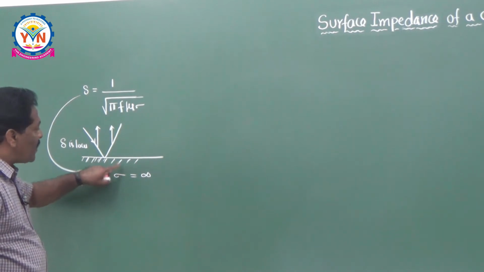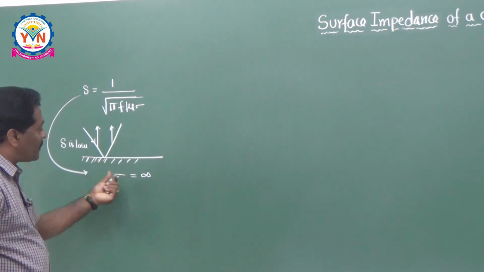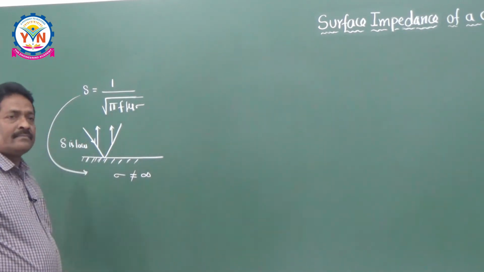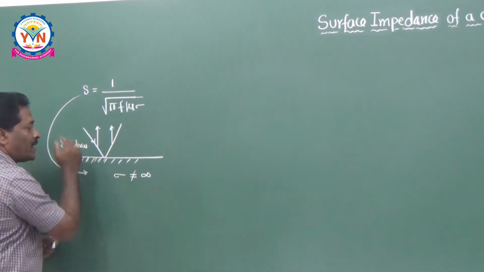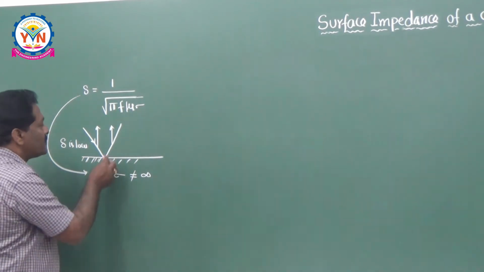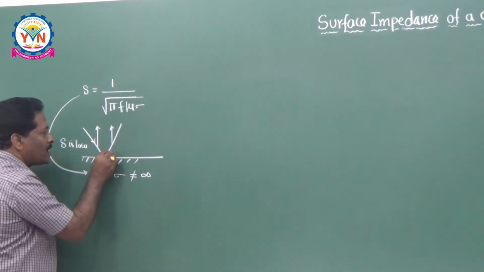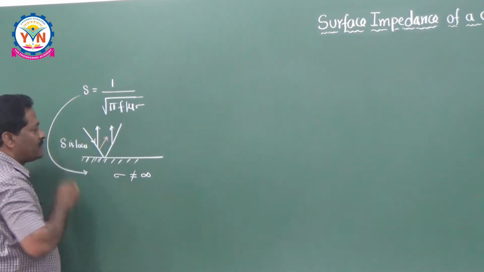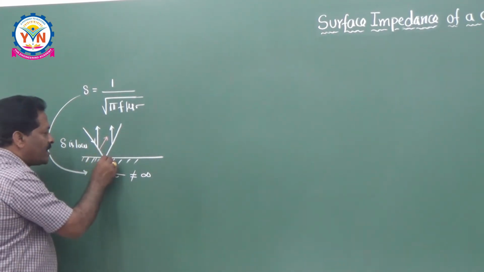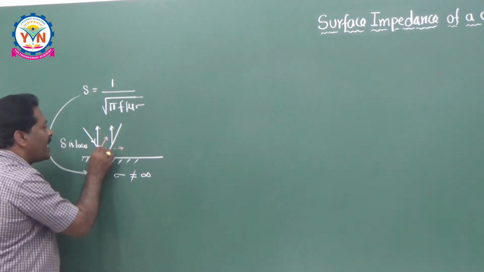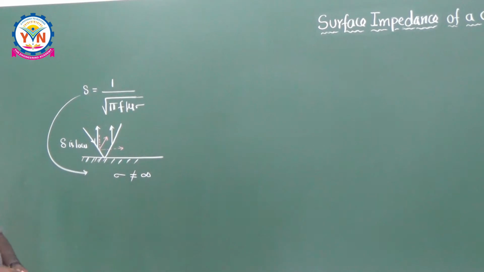But I cannot find a perfect conductor, that's why it is a practical conductor. It may not be equal to infinity, then it may not be vertical like this. So practically speaking, it will have some resultant direction like this. Suppose for example, instead of this, it is like this. Then whenever it is touching here, it will have some tangential component as well as normal component like this.